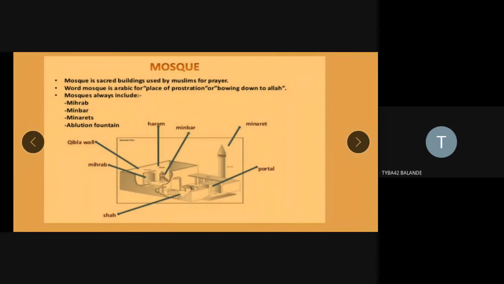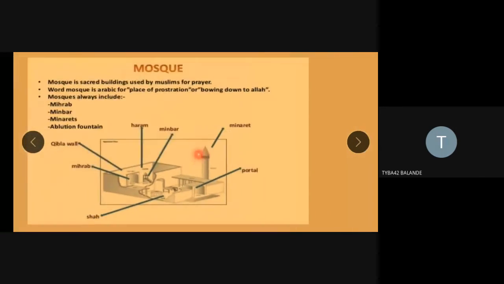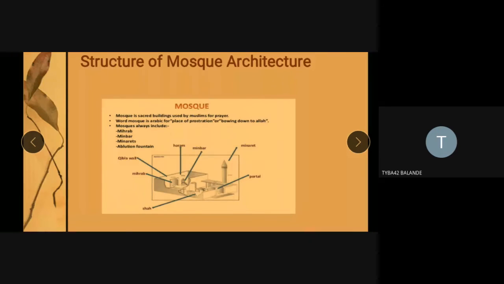Have you understood all the structural elements? The portal is the entrance. This is the portal, one entrance. And you can see the colonnade structure. These are colonnade pillars. In the Jami Masjid, you can see the entire courtyard is surrounded by the colonnade. Understood everything till now?